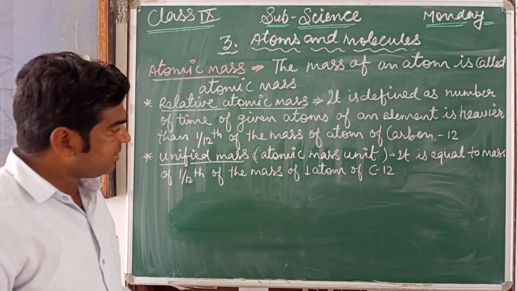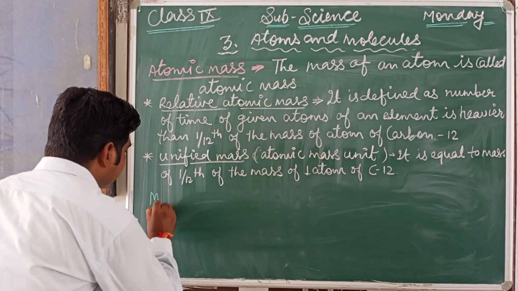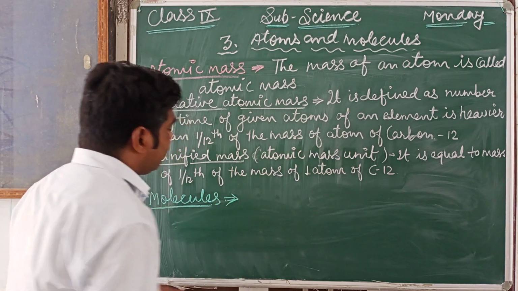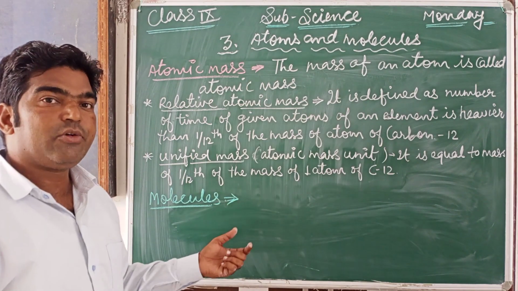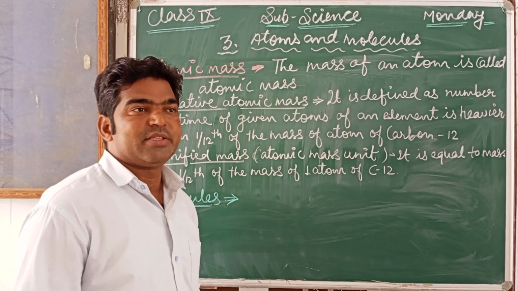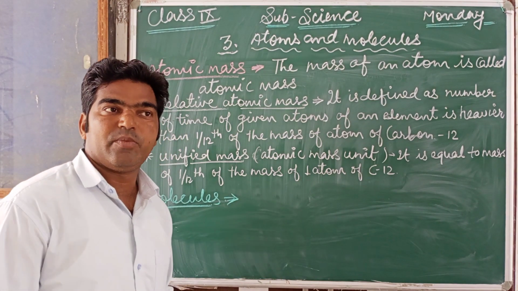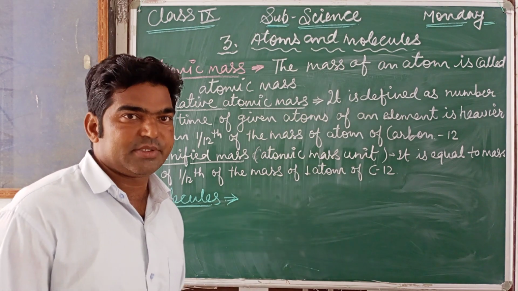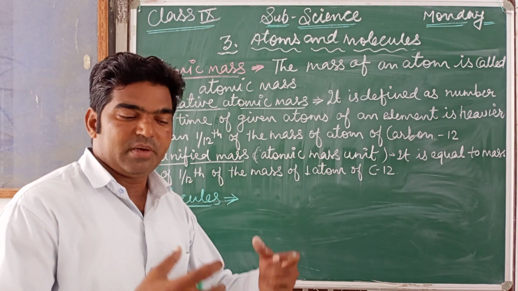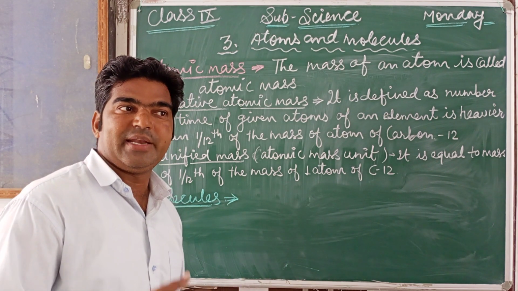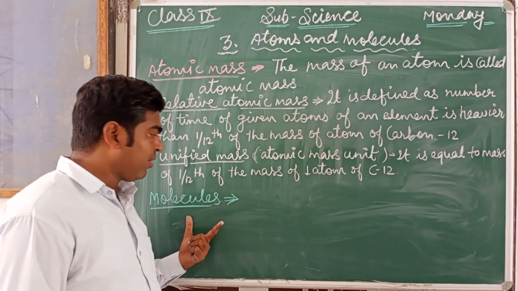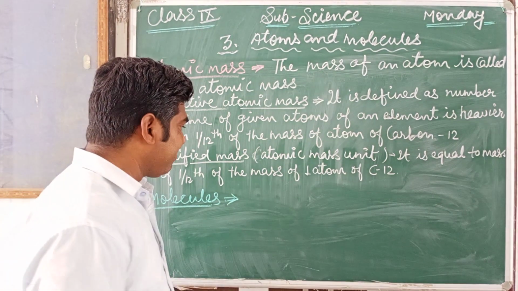Now next, a molecule. So, how is a molecule formed? A molecule is formed when two or more atoms combine chemically. You can say that it is a group of two or more atoms combined chemically, and they have a force of attraction between them that forms what? Molecules. For example,